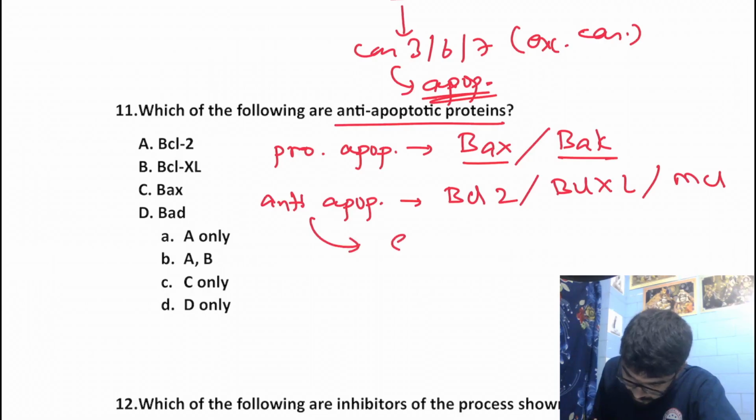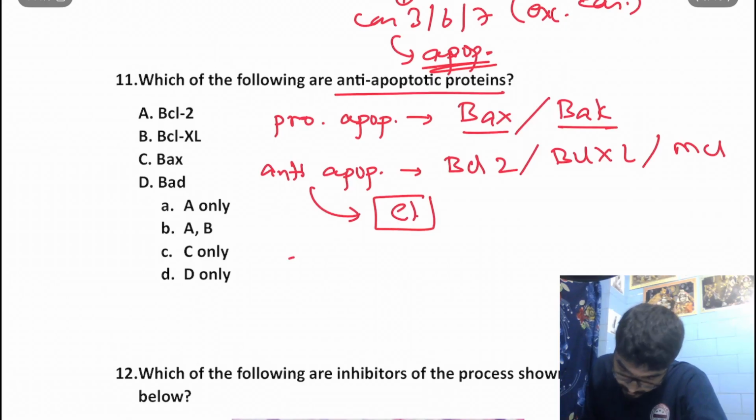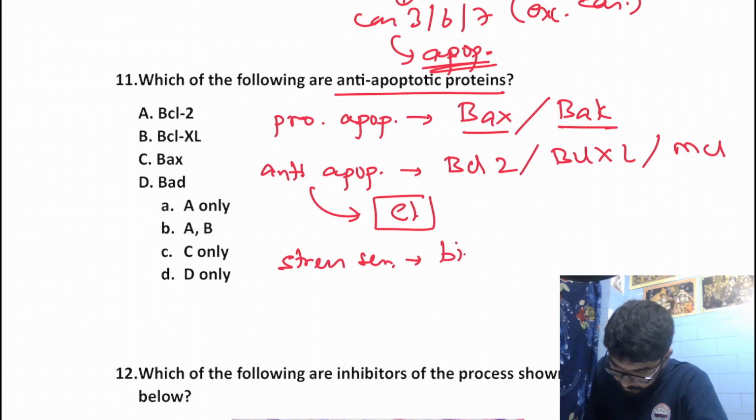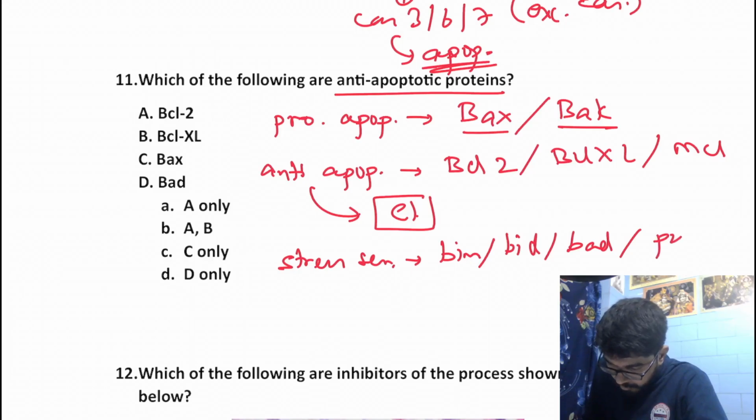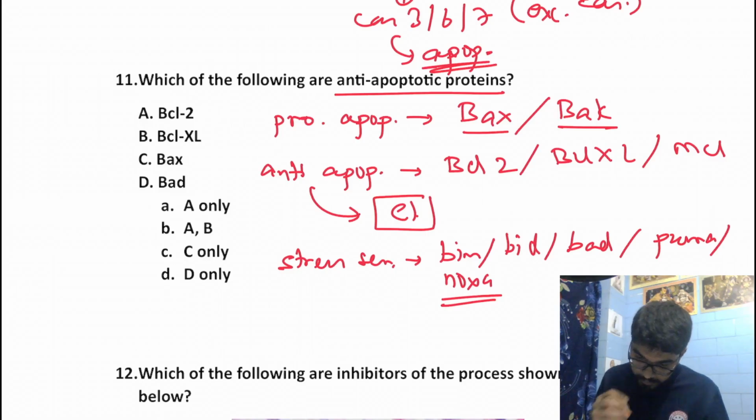Whenever you get this CL, this is anti-apoptotic. And finally we have the stress sensors, which are BIM, BID, BAD, PUMA and NOXA. They are the ones which are going to activate your pro-apoptotic factors.